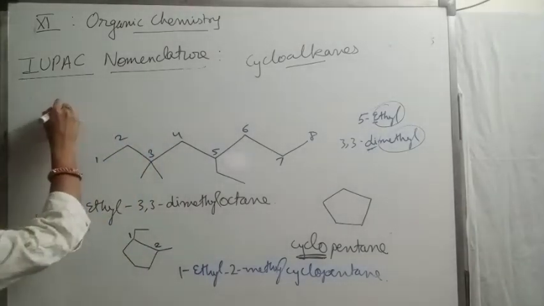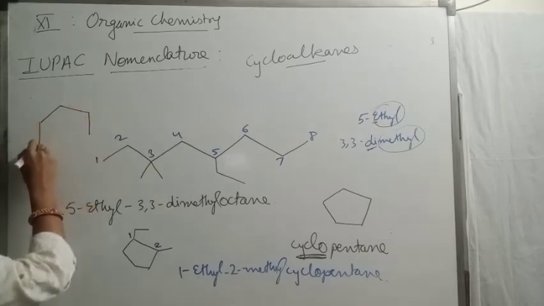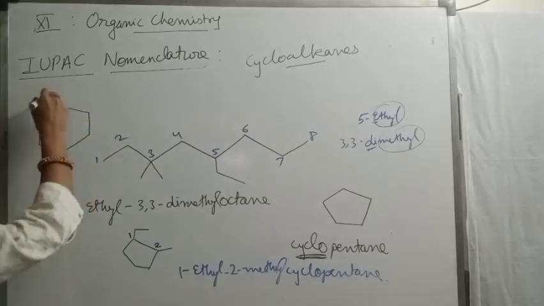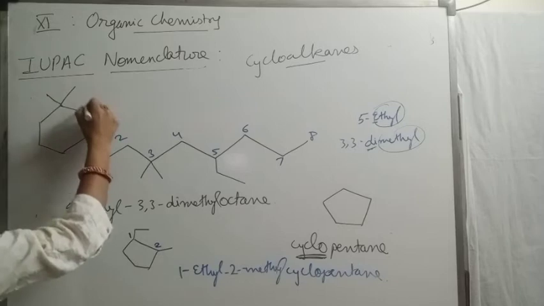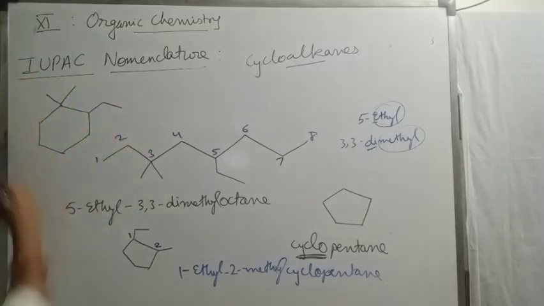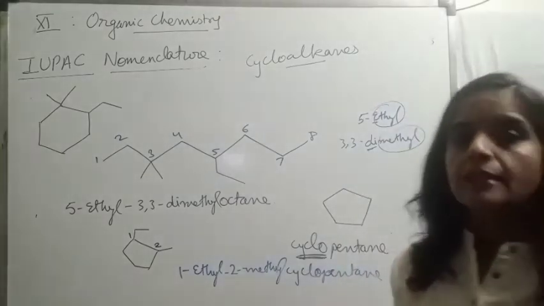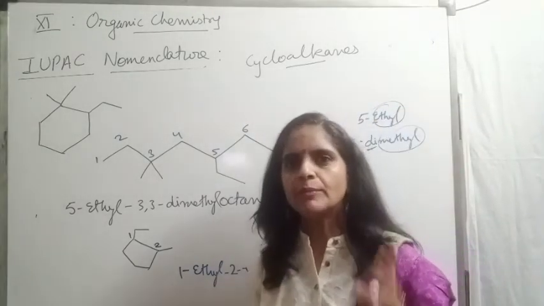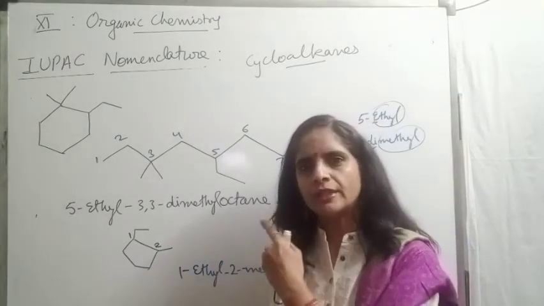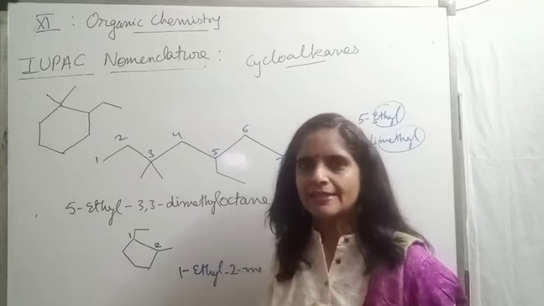Take another case. Let us change the ring now. We will not take pentane. If case is this, now check the rule for numbering. Beta, try to follow the same rule which we used in alkanes.